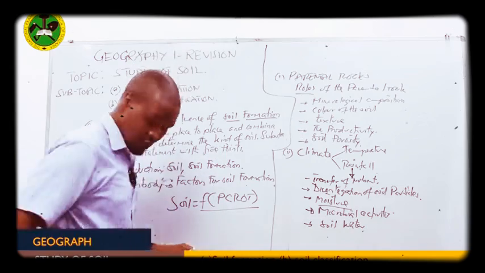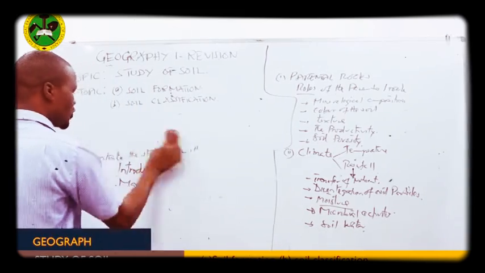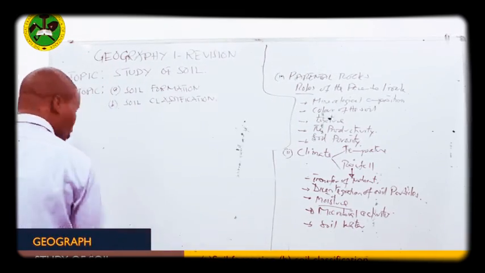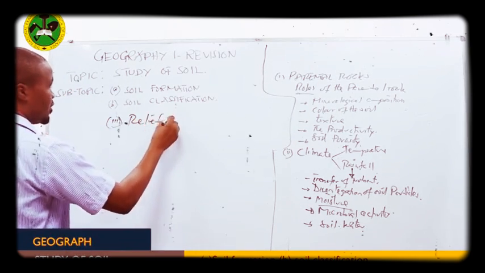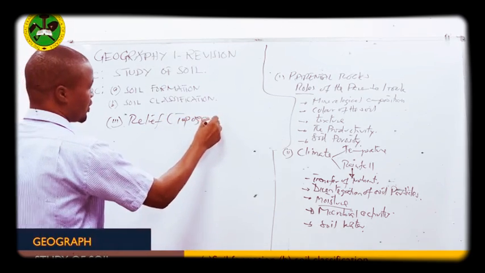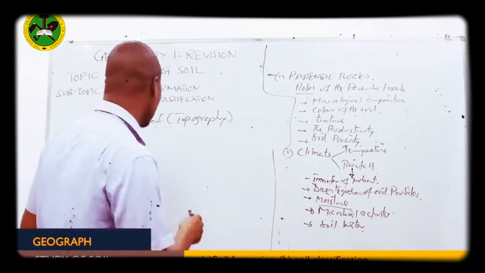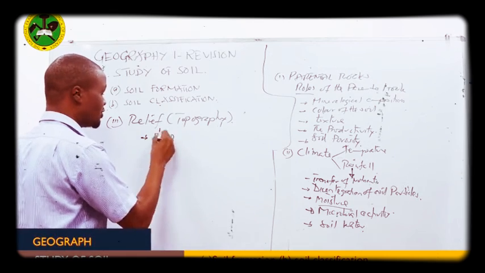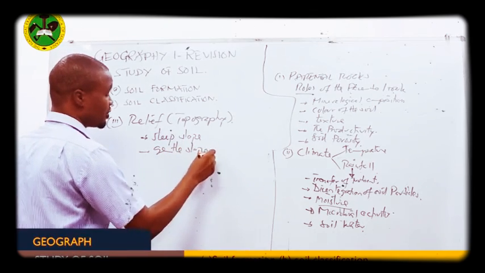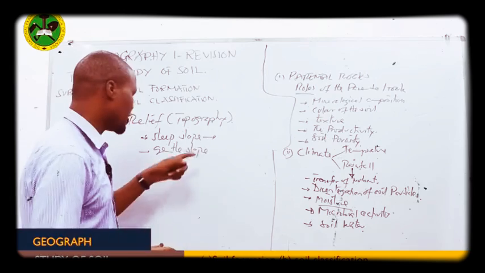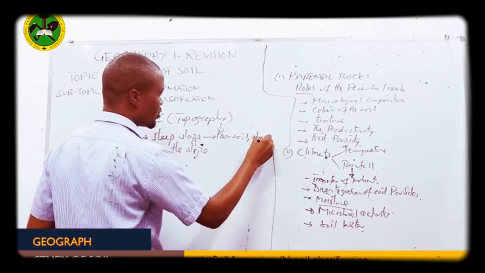Then let us see another factor. We have what we call the relief, or the topography. The relief of an area can influence the formation of soil in different ways. For instance, let's consider the steep slopes and the gentle slopes. At the steep slope, the soil formed is poor soil, shallow soil.